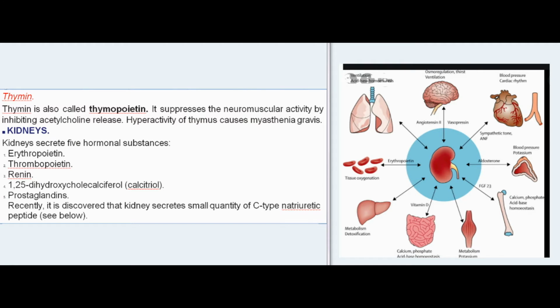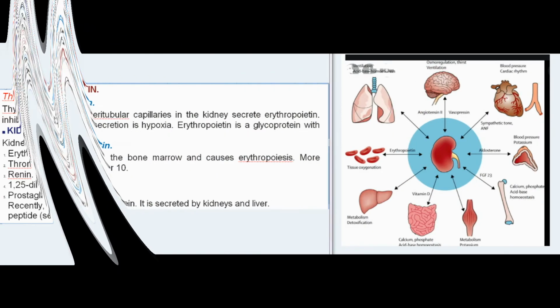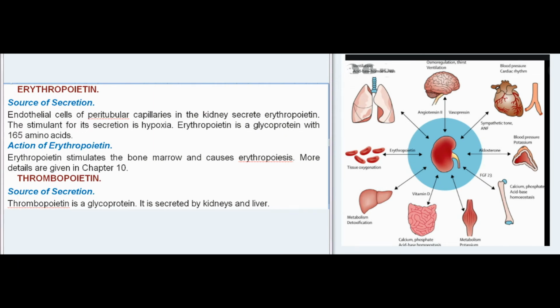Erythropoietin. Source of secretion. Endothelial cells of peritubular capillaries in the kidney secrete erythropoietin. The stimulant for its secretion is hypoxia. Erythropoietin is a glycoprotein with 165 amino acids. Action of erythropoietin. Erythropoietin stimulates the bone marrow and causes erythropoiesis. More details are given in Chapter 10.